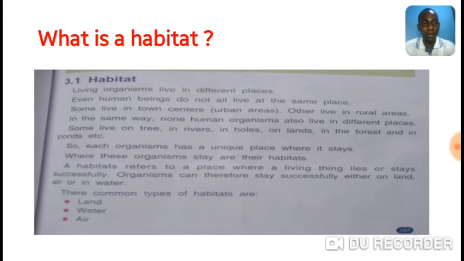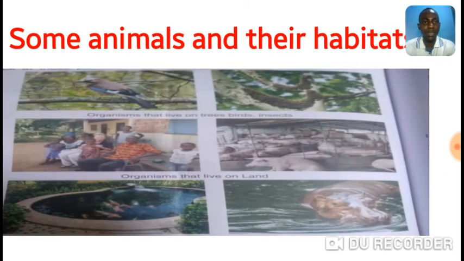Look at some animals and their habitats. We have organisms that live on trees, that is birds, and we also have insects as well. Organisms that live on land, you can name them for yourself.